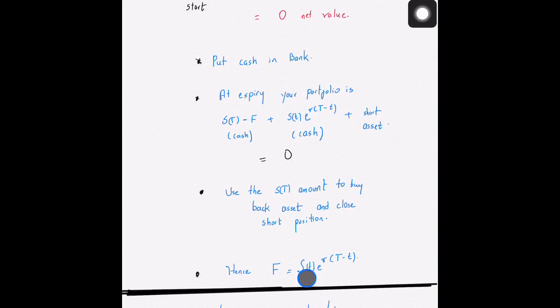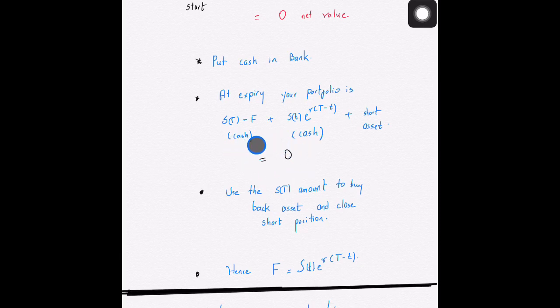The reason behind this expression was that we constructed a portfolio at the beginning at zero net value. At expiry, the portfolio should have been at zero net value to avoid any arbitrage possibilities.